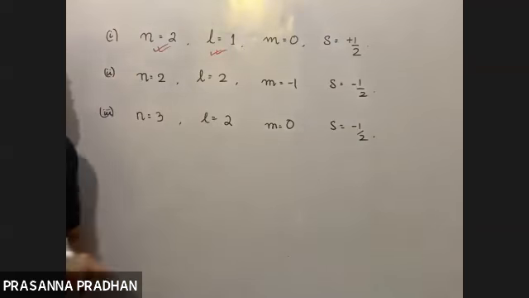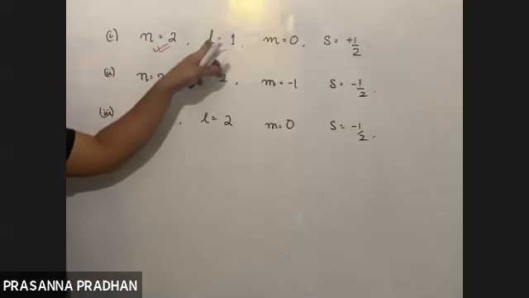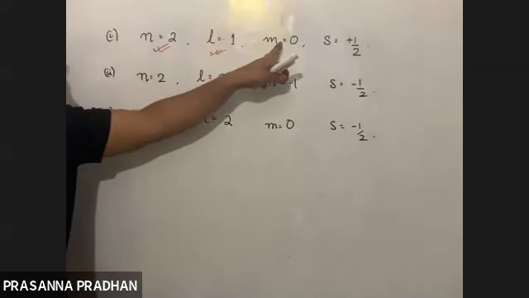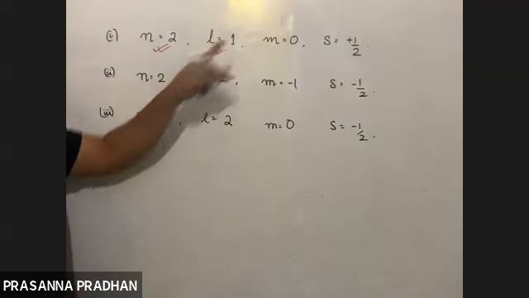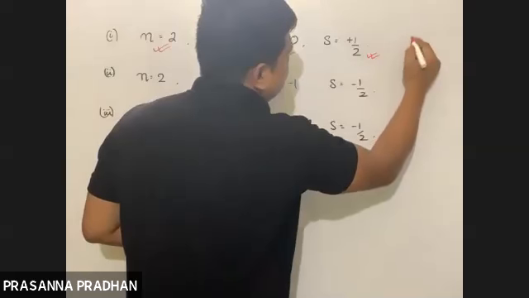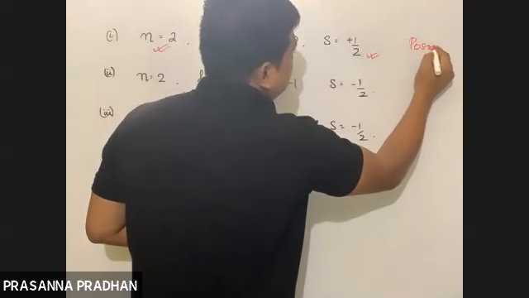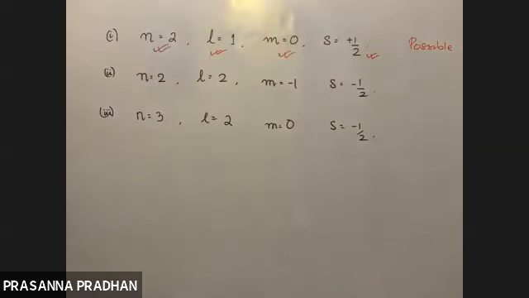Can m be equal to 0? Yes, the magnetic quantum number ranges from -L to +L including 0. That is also possible, and spin is plus half or minus half. So this is possible. What about number 2? Do you think it's possible or not?